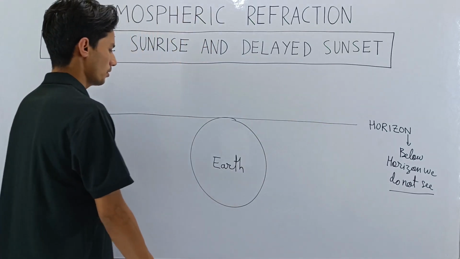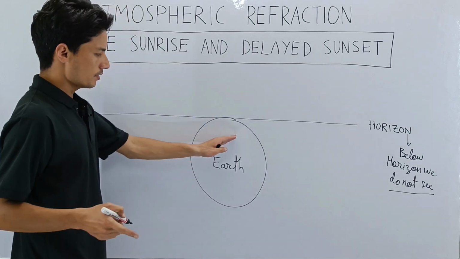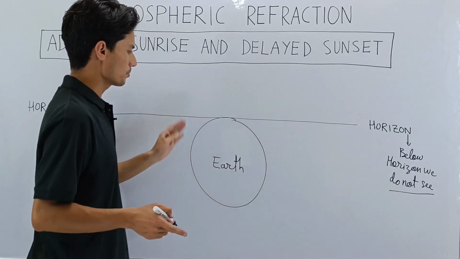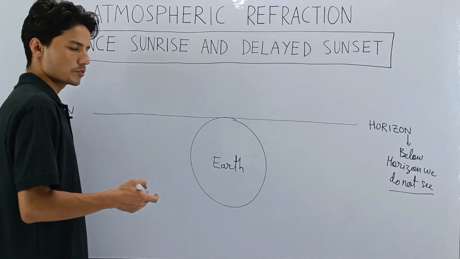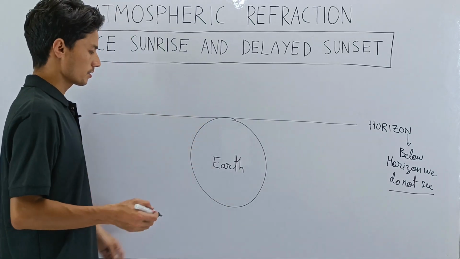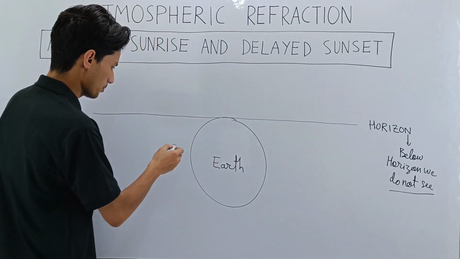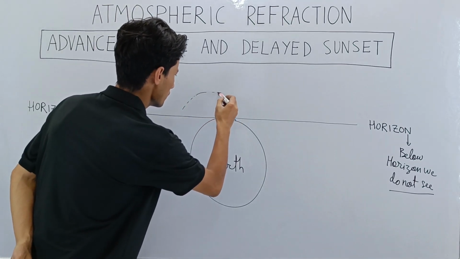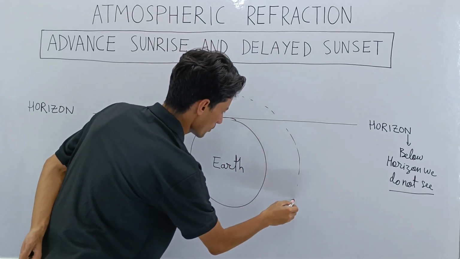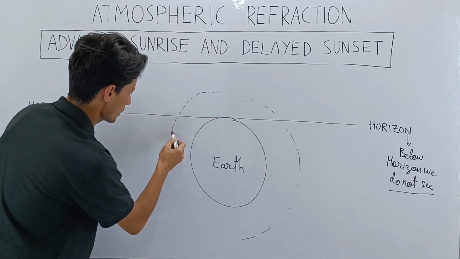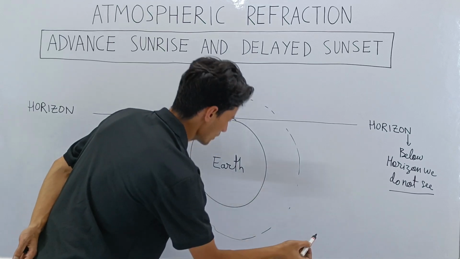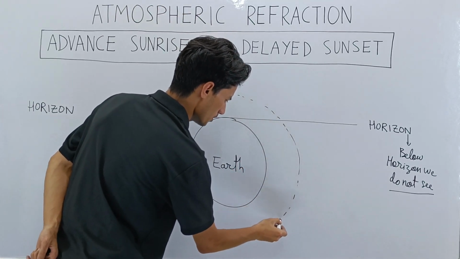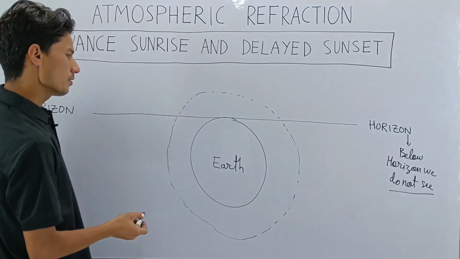All right, now our Earth is here. This is not a good picture of the Earth. This is an incomplete picture because I have not drawn the atmosphere. I have to draw the atmosphere because we have an atmosphere, isn't it? We are blanketed by an atmosphere. So let me draw the atmosphere now. Let's say this is the atmosphere covering our Earth. So this is our atmosphere. I hope it is visible.